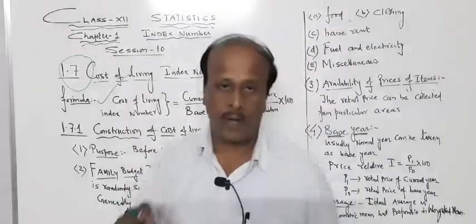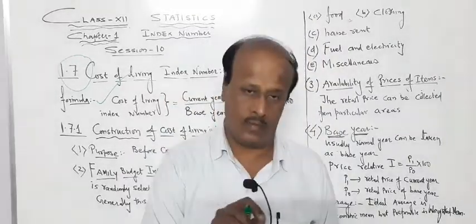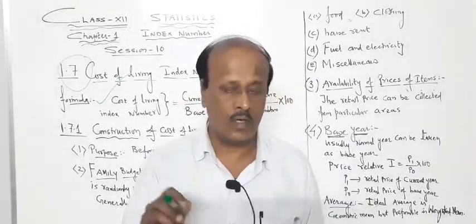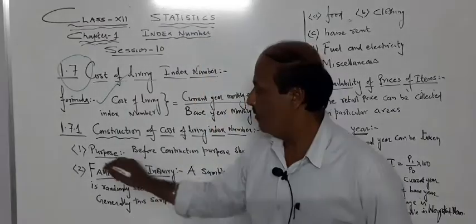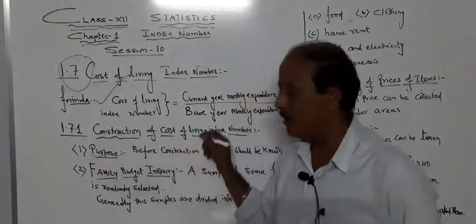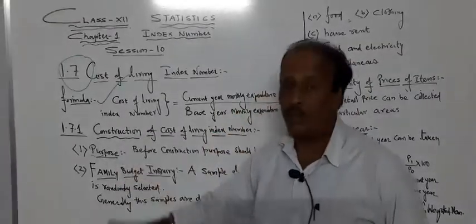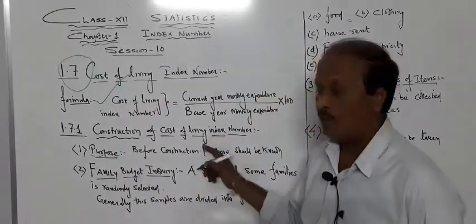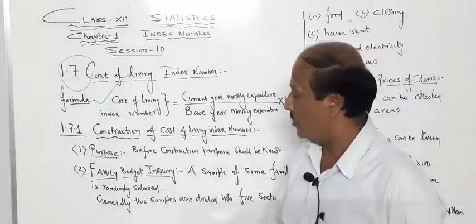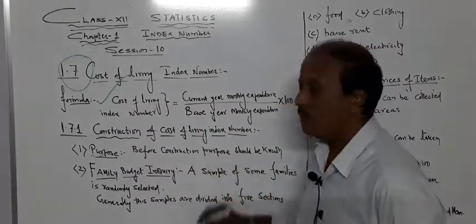Even after writing the heading, you should know at least a few lines, you should know how to write. For example, first, construction of cost of living index number. The first thing which should be kept in mind is the purpose for doing that cost of living index number. What is the purpose? Before construction, the purpose should be known.